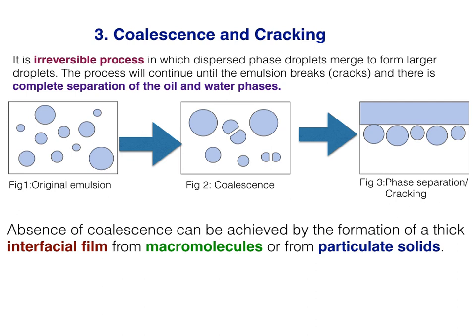So to produce a stable emulsion, coalescence and cracking must be prevented, and this absence of coalescence can be achieved by the formation of a thick interfacial film from macromolecules or from particulate solids, because the mechanical strength of the interfacial barrier is the major factor which prevents coalescence in flocculated and unflocculated emulsions.